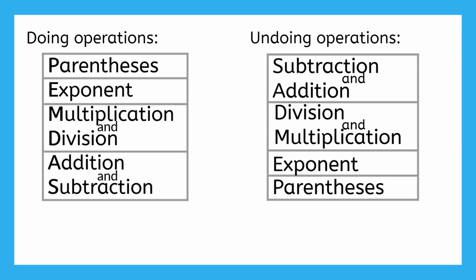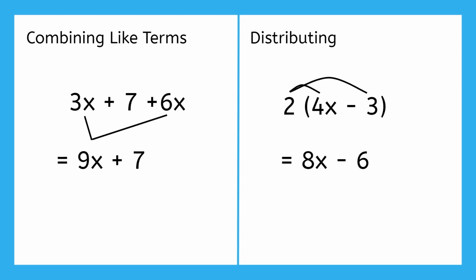In the last lesson, we learned that the order of operations, or PEMDAS, is only used when you want to do the operations you see and simplify the result. If we're trying to undo the operations in order to solve the mystery of what a certain variable stands for, we reverse the order of operations and call it SADMAP. We will also need to remember how to combine like terms and distribute. If you need a refresher on that, check out those videos.